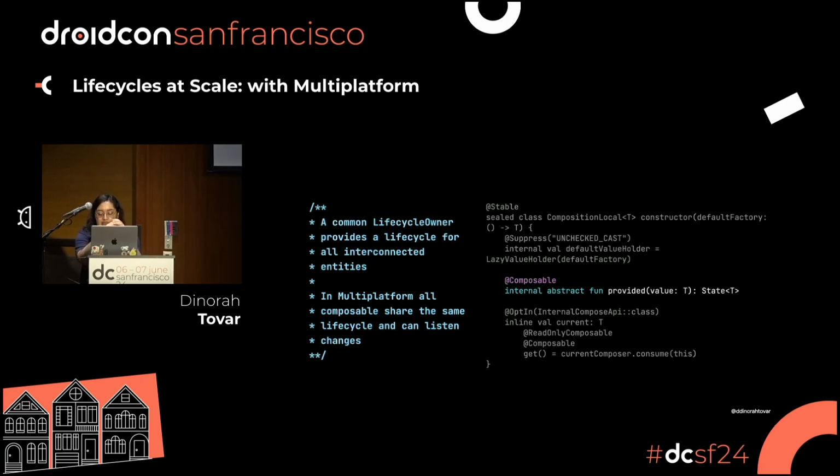So if you read the provided value, you're just gonna get what is going on in that state. But the important one is this little guy. You're gonna see it all over the compose code. If you look at what is happening when you use CompositionLocal, you're always gonna see a reference to current.